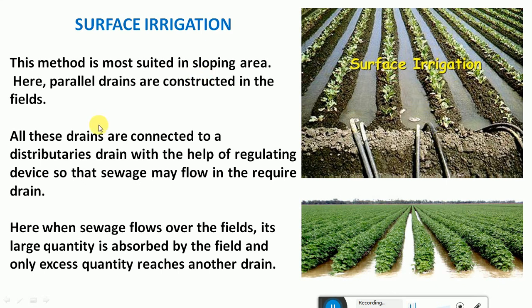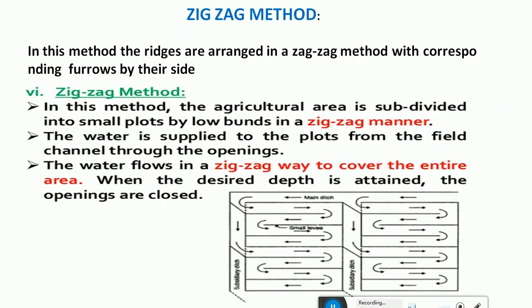Here the drains are constructed, and in these drains the water is allowed to stand. This is another method of surface irrigation, which helps in the proper absorption of nutrients and water by the plants. The excess quantity of the wastewater reaches the other drain. And the other method is called the zigzag method. Here in this method the ridges are arranged in a zigzag manner, with the corresponding furrows by their side.